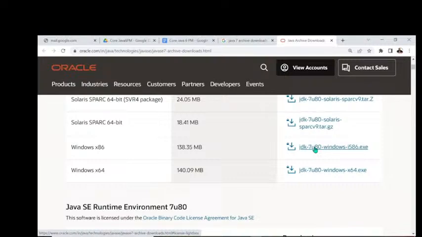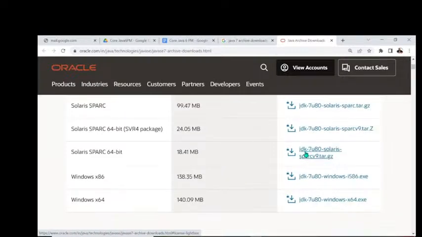Got my point or not? They have given these separate links, in the sense that definitely the software is dependent on the operating system. For example, if I click on JDK 7 update 80, Windows x64.exe, Windows related Java software will be downloaded, which includes a Windows related compiler and Windows related JVM. If I click on the Solaris link, Solaris related Java software will be downloaded, which includes a Solaris related compiler and Solaris related JVM.